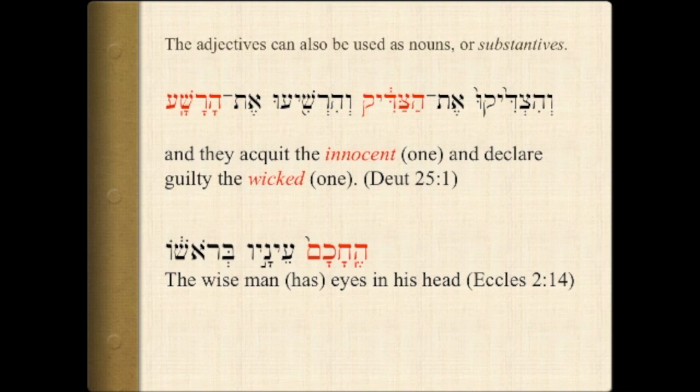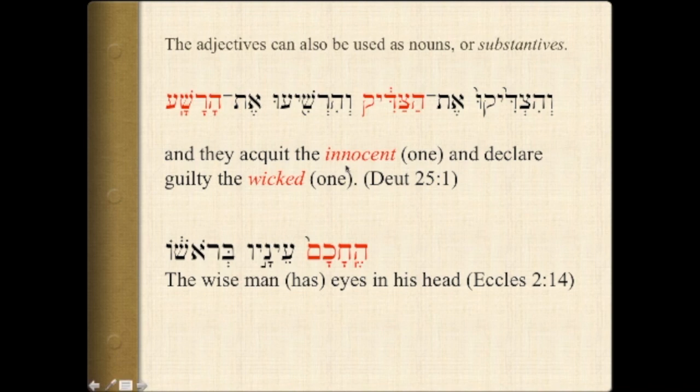Adjectives can also be used as nouns or substantives. We'll see this is also true with participles. So here, they acquit the innocent. This is actually an adjective. So the innocent one would be a very literal translation. And they declare guilty the wicked one. So it is an adjective, but it is being used as if it's a noun.